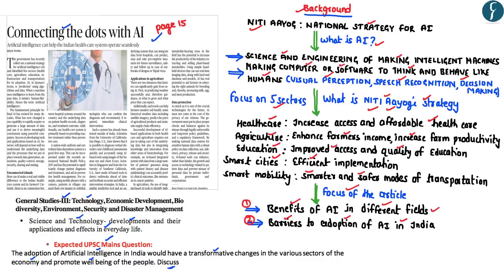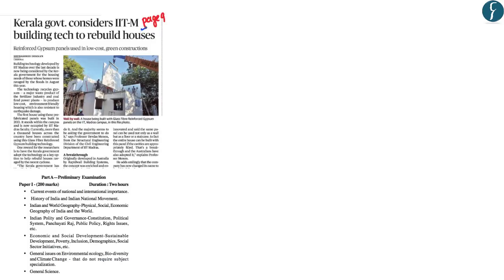So based upon our analysis, you can try writing an answer to this expected UPSC Mains question. Thus, having analyzed all the aspects related to this particular article, let us now move to the next article. Now the next article appears on page number 9.